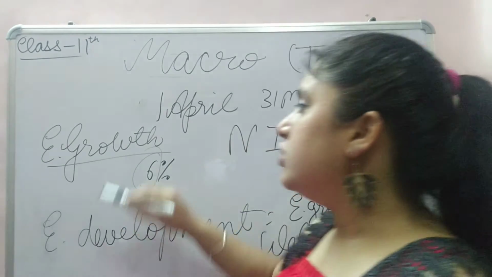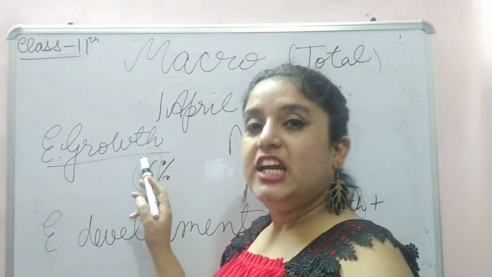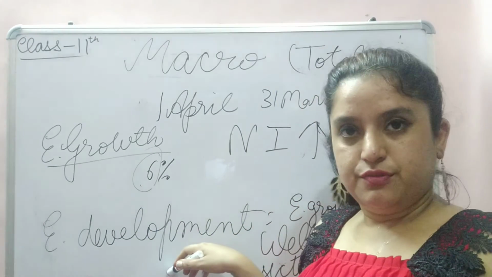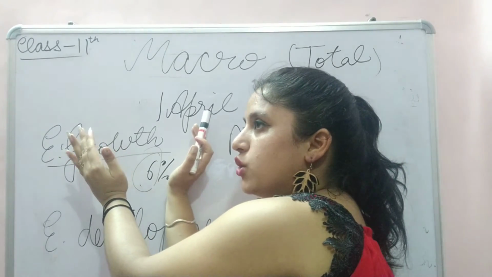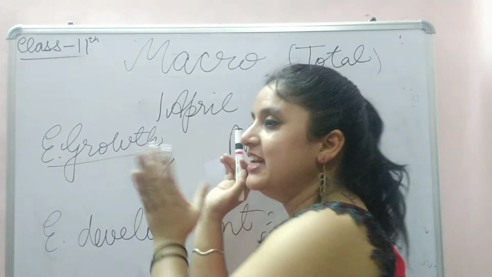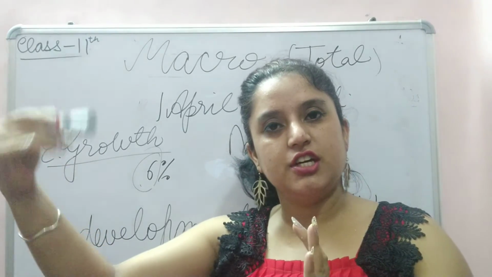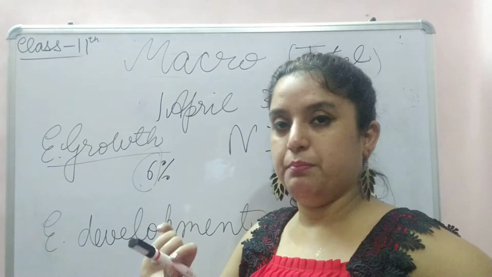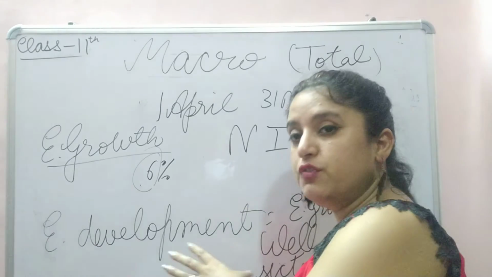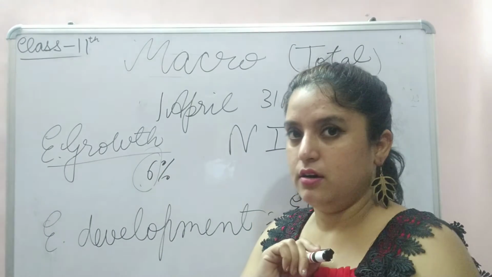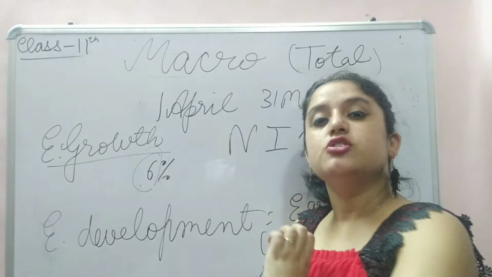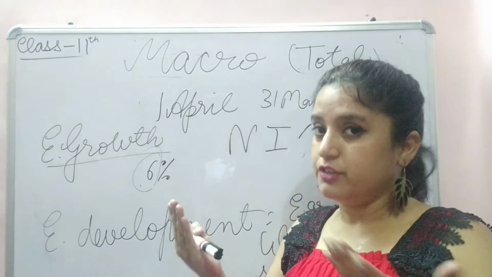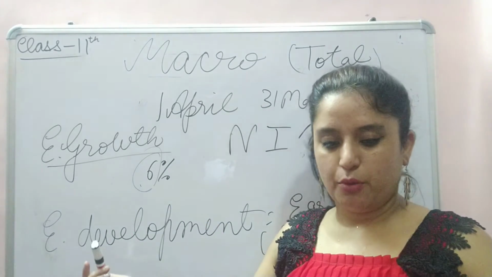So if somebody asks you the difference: economic growth is quantitative and can be described in numeric form, while development is qualitative. Economic growth has a narrow approach: only if the aggregate national income is increasing, economic growth is increasing. But there is no human factor in economic growth. In economic development, the human factor is there, where national income is included and the well-being sector is included. Is the education sector improving or not? If it is improving, it will impact economic development.